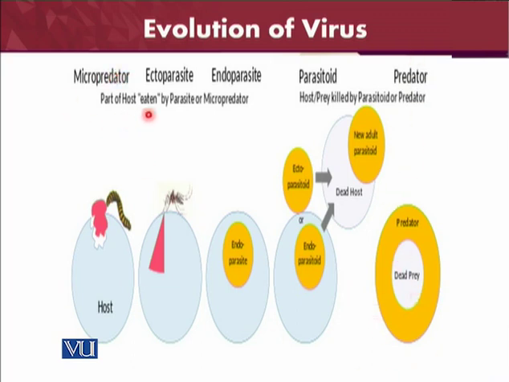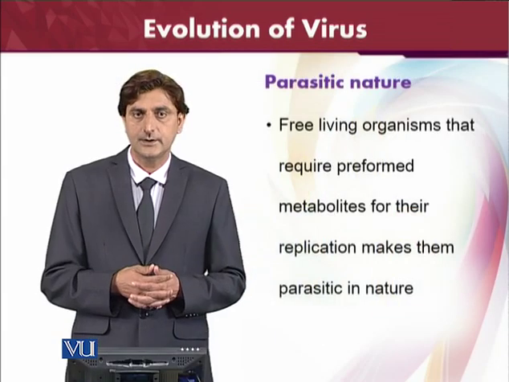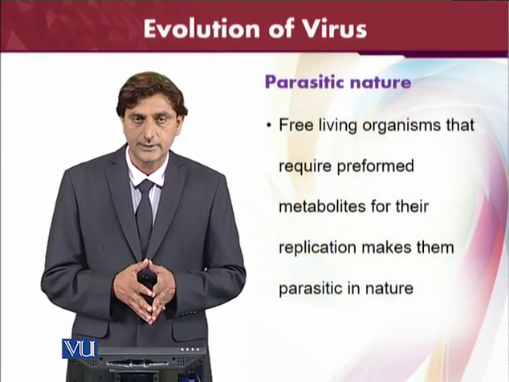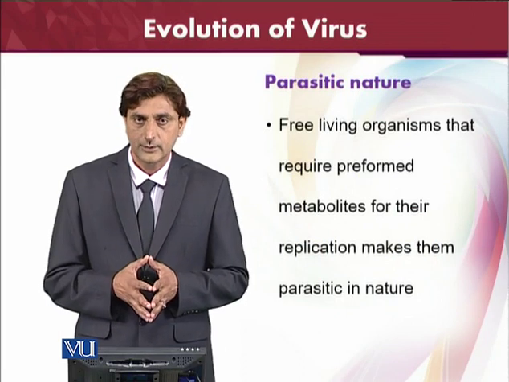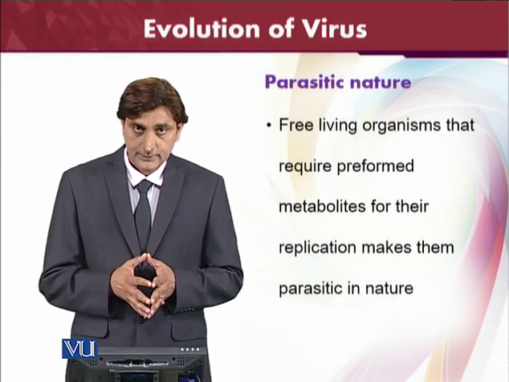Here we have the ectoparasites and endoparasites, the host, and then new adult parasitoids, the predator, and the prey. Part of the host eaten by the parasite is the micropredator. The host or prey killed by the parasitoids or the predator. Then parasitic in nature: the viruses are naturally parasites. Of course, they are parasitic in nature. They live in another organism and take the benefit of it.